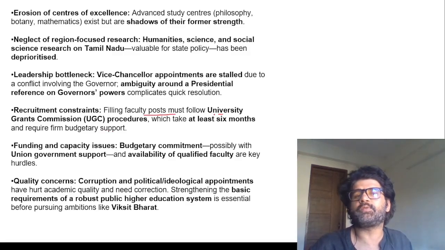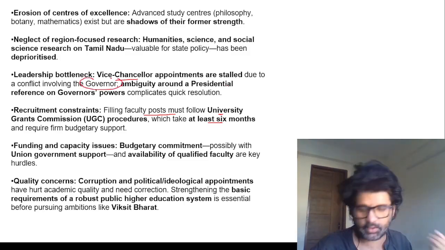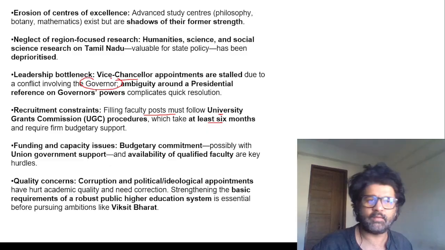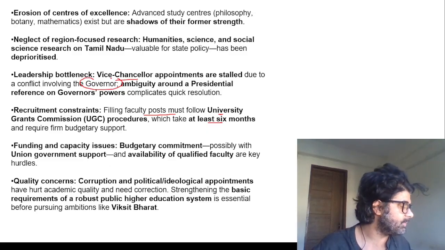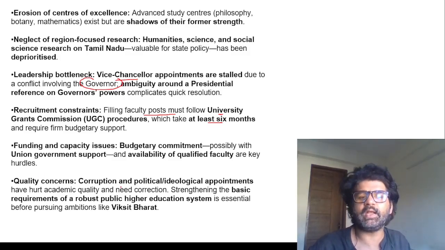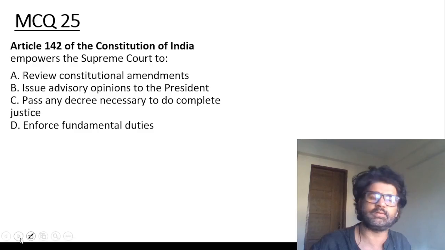Filling faculty posts must follow UGC norms, which takes at least 6 months. And then even chancellor appointments are stalled due to conflict with the governor, an agent of the center, according to some people. So they have their own issues, especially the Tamil Nadu governor. They are having issues with the Tamil Nadu CM. So there are so many issues running in the background which are impacting our higher education. And you have to have a robust higher education if you want to become Viksit Bharat.